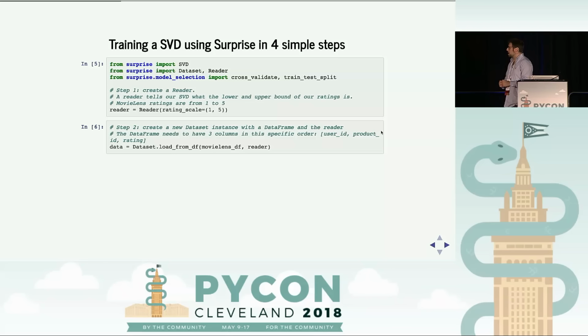Second step is we initialize a dataset instance. And just think of the dataset as a loader, right? Effectively what it does is it prepares the data for performing SVD. Dataset accepts 2 parameters. The first one is the MovieLens data frame that we defined previously. And remember, this needs to be a pandas data frame which has 3 columns in this specific order: user ID, product ID, and rating. It's very important. And then the second parameter is that reader.